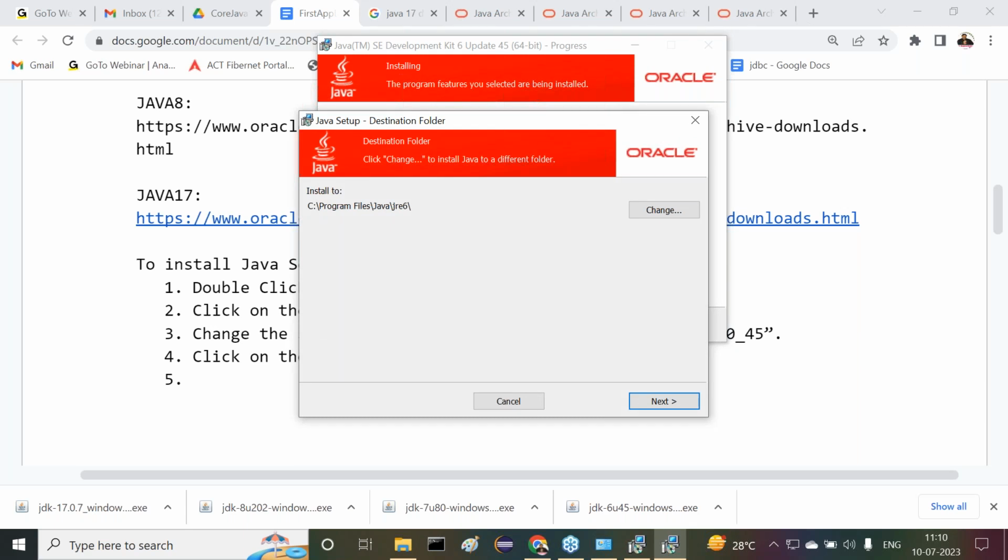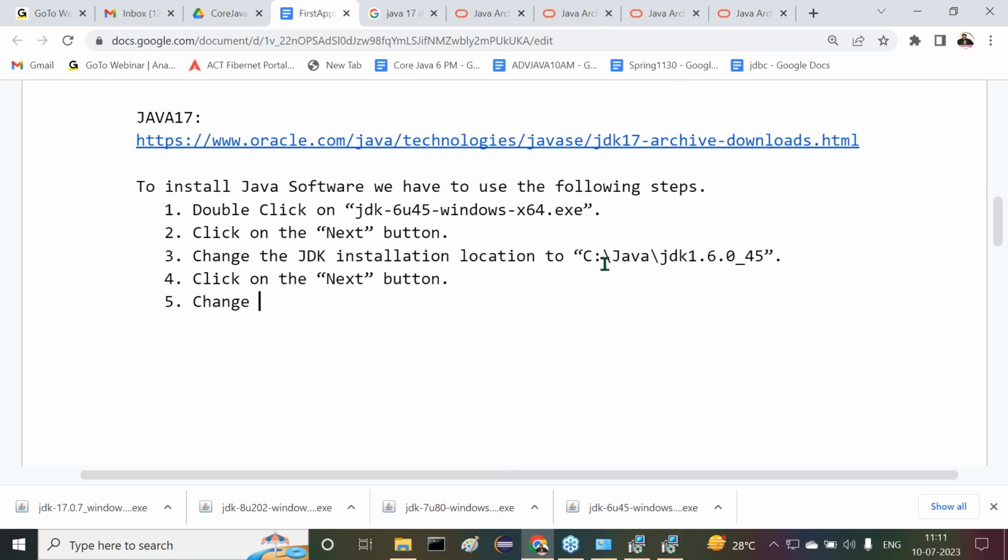Now tell me, what is the default location it has taken for JRE? Here we can see it is the Program Files location. Here also, if I want to change this location, I want to install directly under C:/Java, inside the Java directory. Now let us understand this clearly. Here what I'm going to do is change the JRE installation location to C:/Java/JRE6. That is the location here.